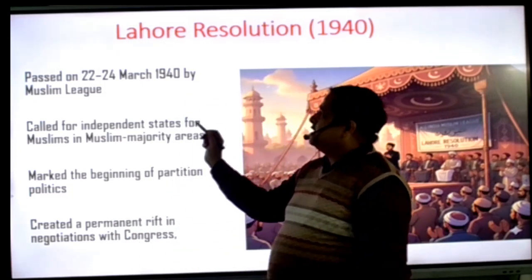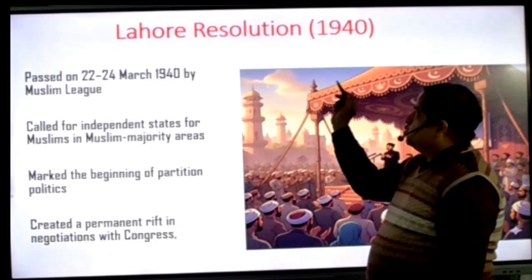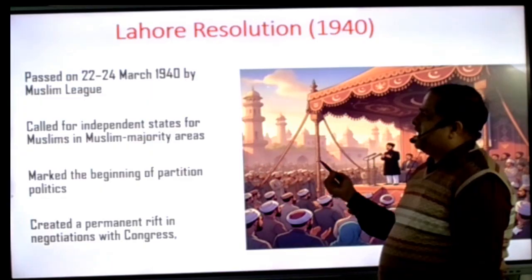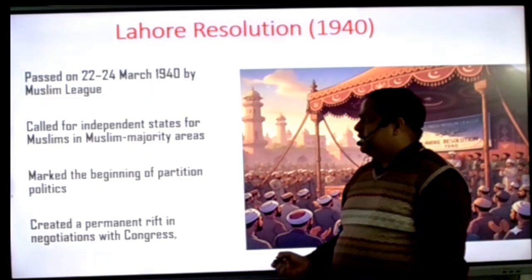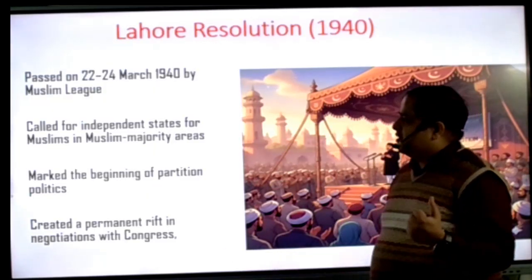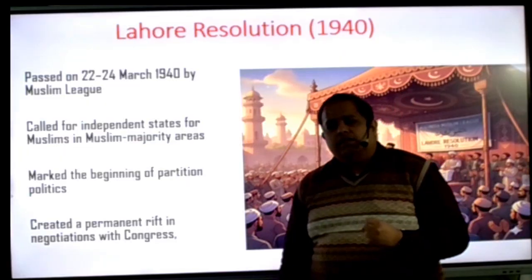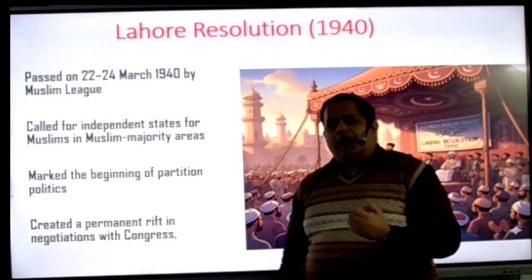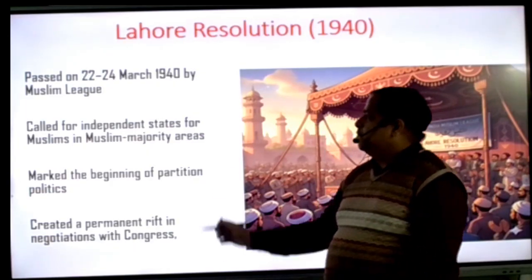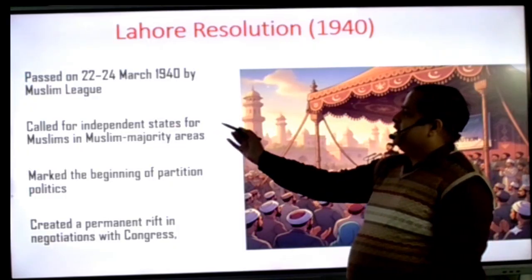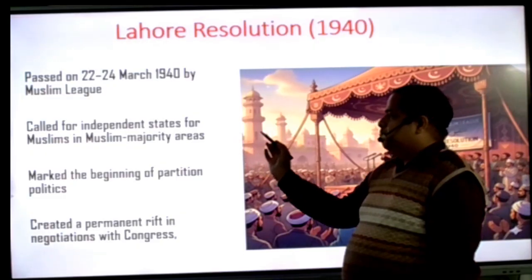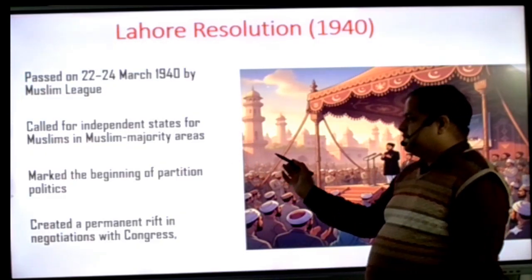But what happened in this Lahore Resolution, it was passed on 22 to 24 March 1940 by the Muslim League. In this conference, Jinnah was the president, and they said that we want a separate land, a separate country for the Muslims. They called for independent states for Muslims in Muslim majority areas, which marked the beginning of partition politics.